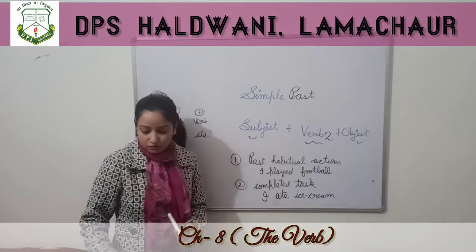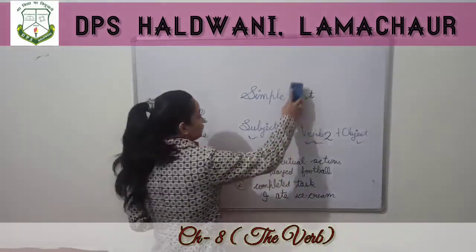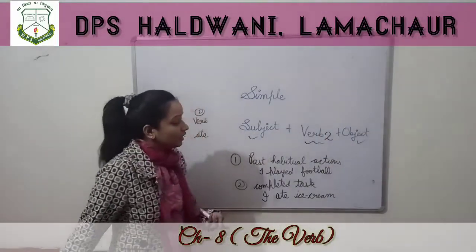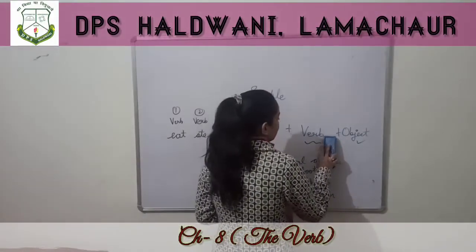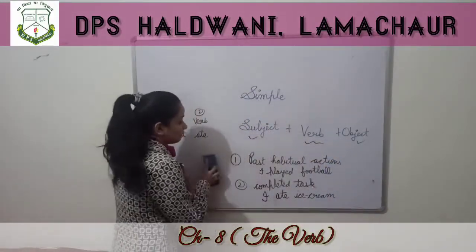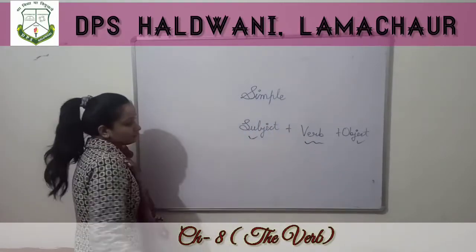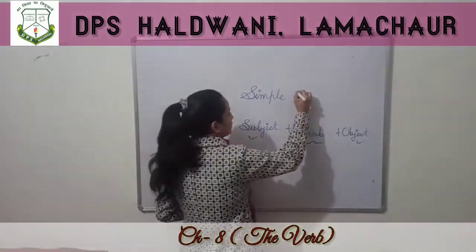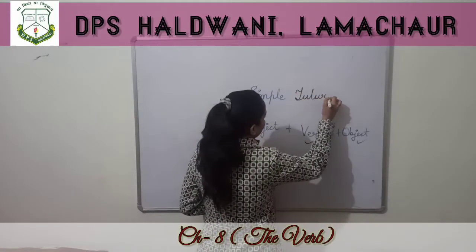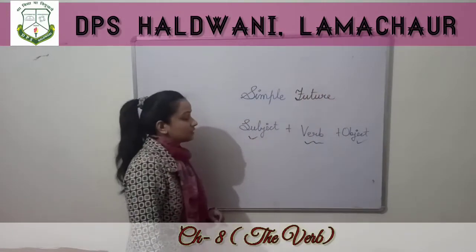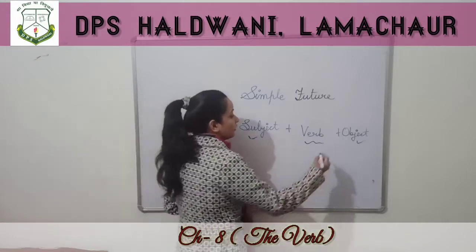Okay. So now we will discuss about simple future tense. Here also sentence formation will remain same. We just have to add something. Simple future, F-U-T-U-R-E. Simple future tense.